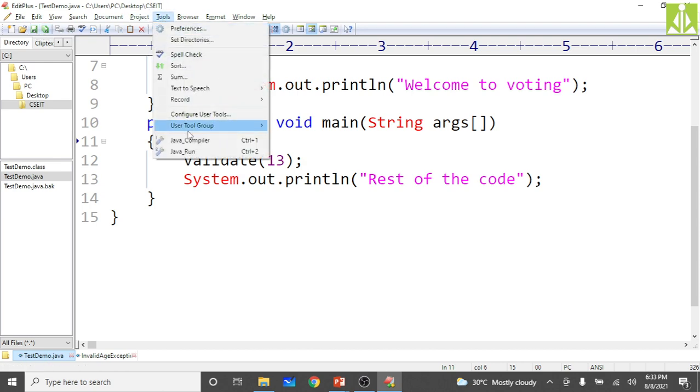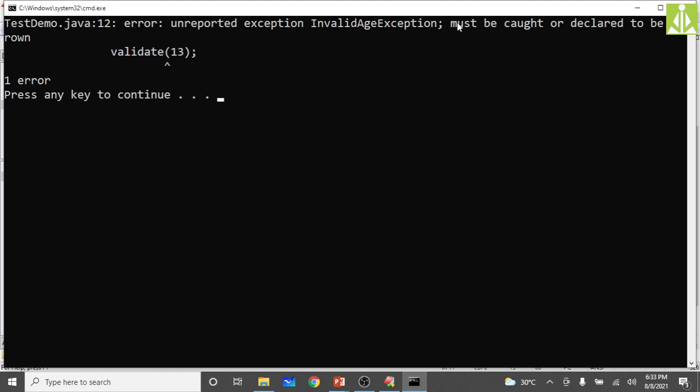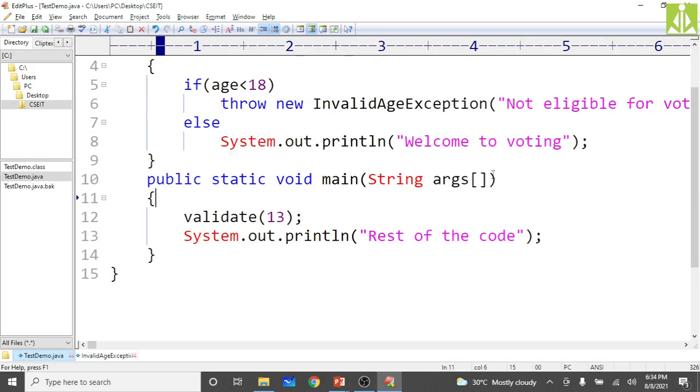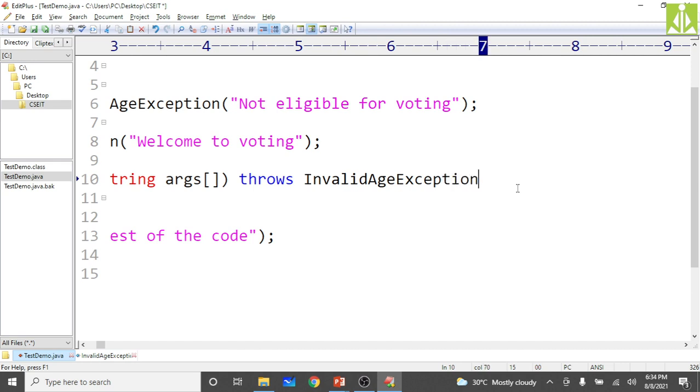So quickly go and compile. See here, need to safeguard. It must be caught or declared to be thrown. Validate is throwing a checked exception, because of that we are getting this type of error. So what I have to do here, simply put the throws clause and put that exception class name, InvalidAgeException.